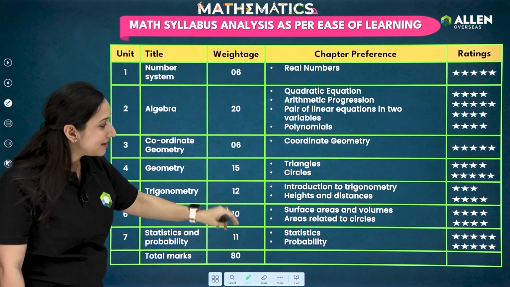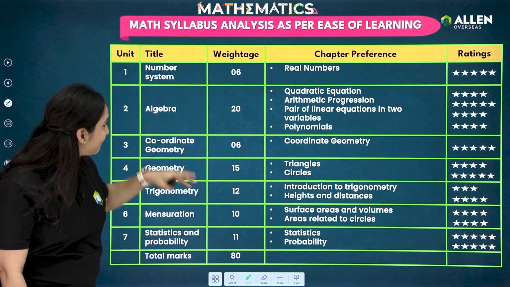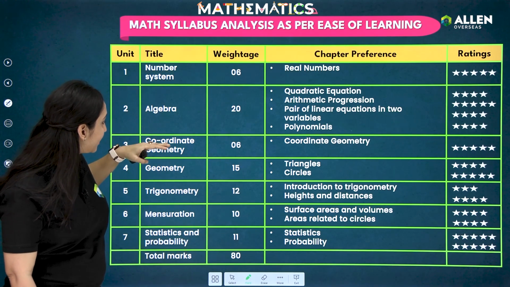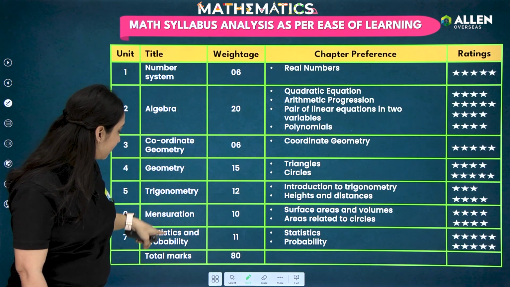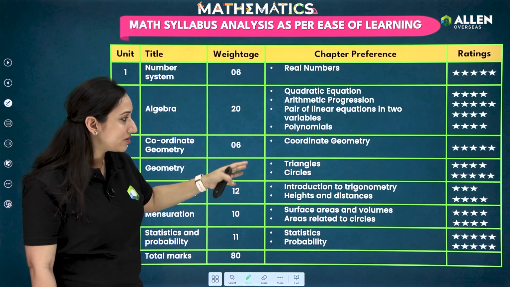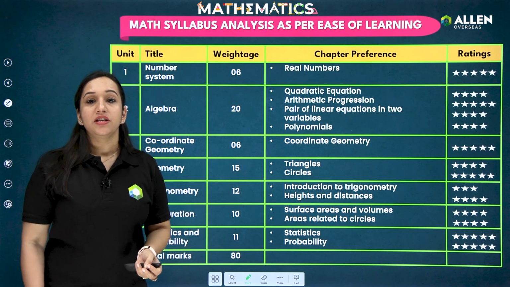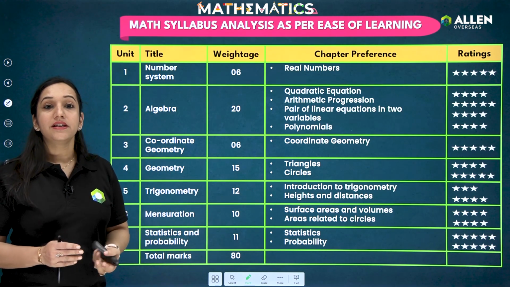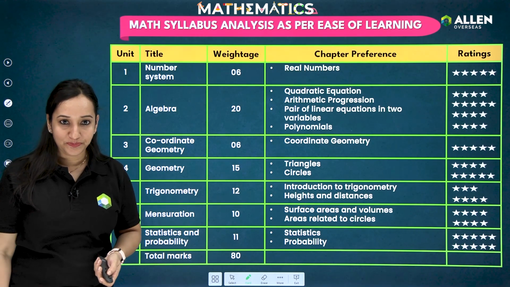So you can see that according to ease of learning, you can basically start with the 1st unit, number system, then coordinate geometry, in algebra, arithmetic progression, and statistics and probability. Then the rest of the chapters are almost similar in learning effort. Okay, so this is how you can decide. The easy chapters you can take first and the difficult ones you can take later. Okay.